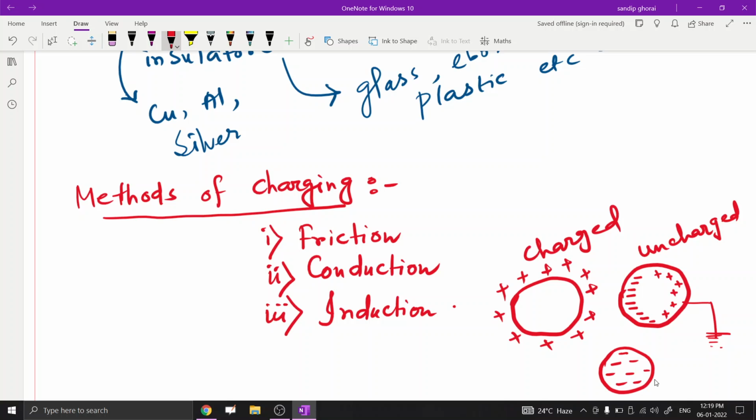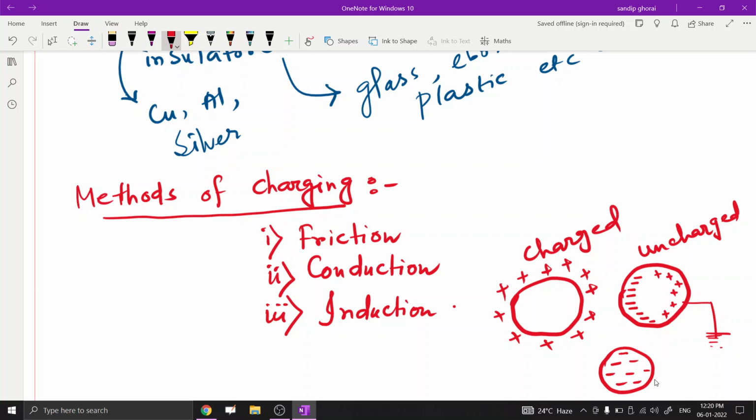Also, for the conduction method, the charge remains even after the originally charged body has been removed. So after the conduction method is complete, if we remove the charged body, we still get the other body charged. But for the induction method, if we remove the charged body, then we cannot keep the charge. That means the charge produced on the object is temporary, not permanent, for the induction method.